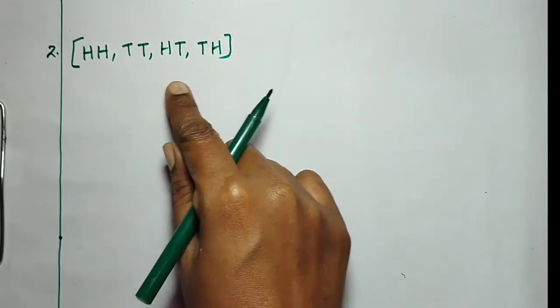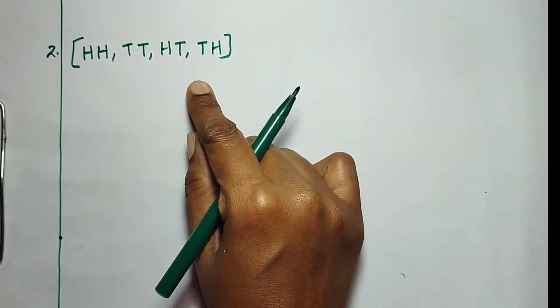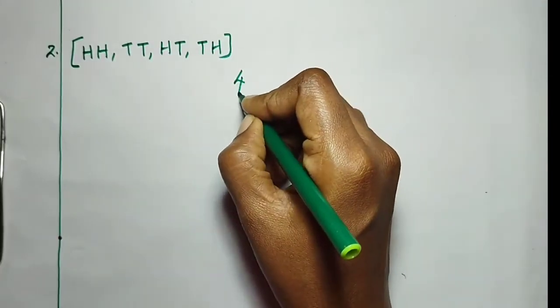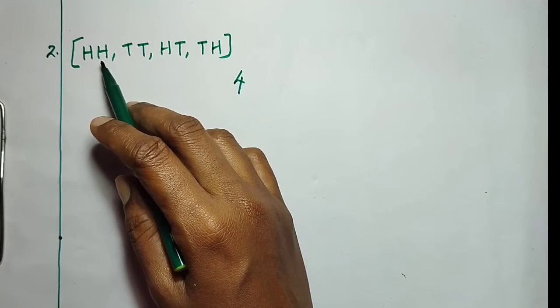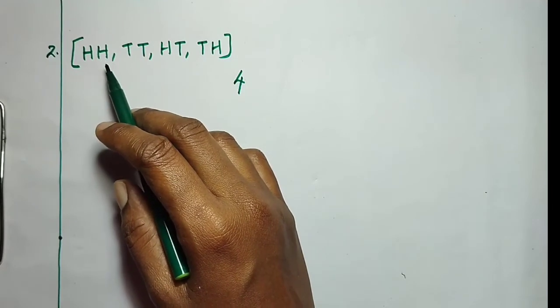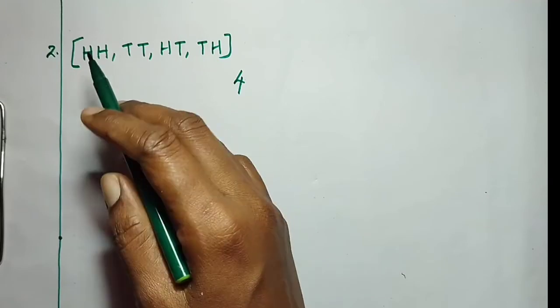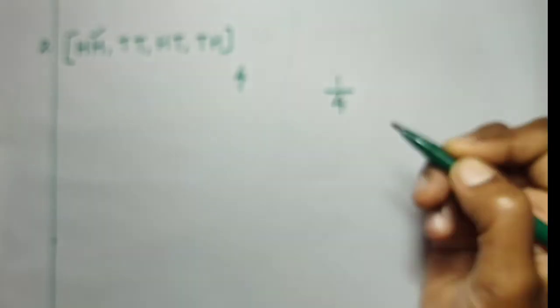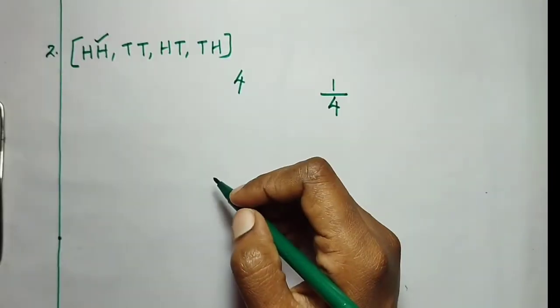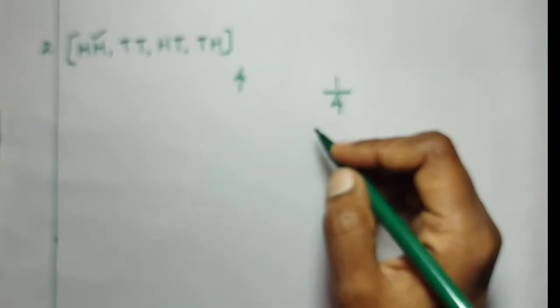So total number of outcomes is 4. Out of this, the number of possible outcomes for getting both heads is 1. So, the probability will be 1 by 4. So, option B is right.